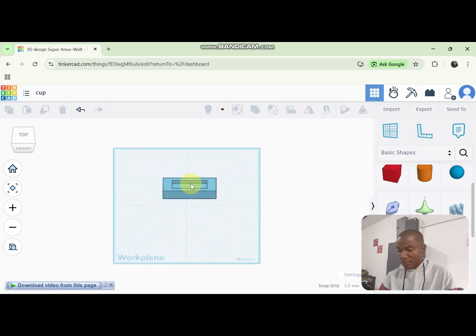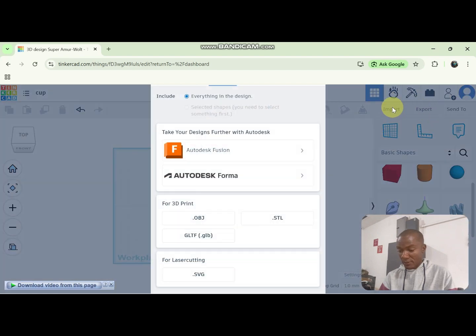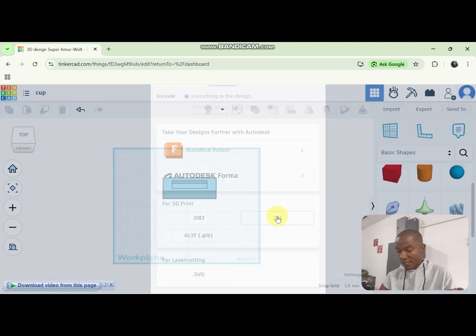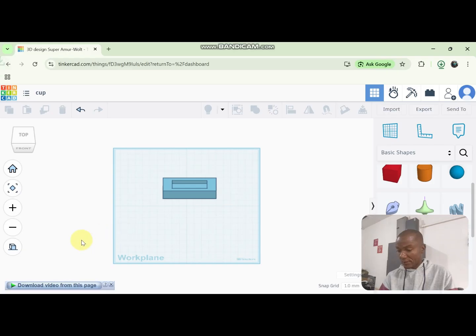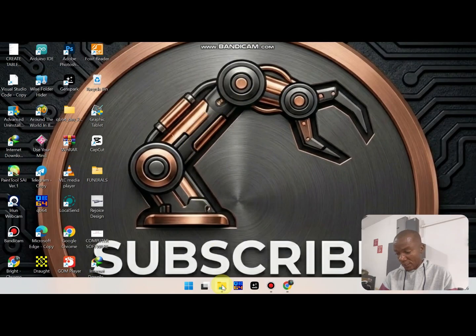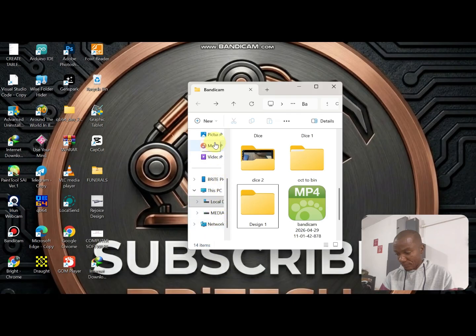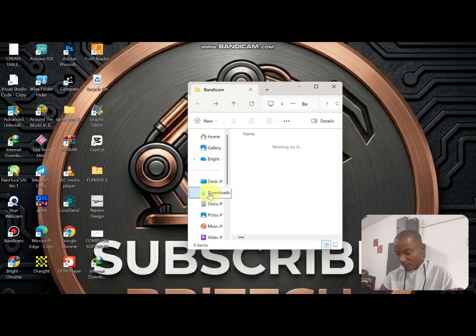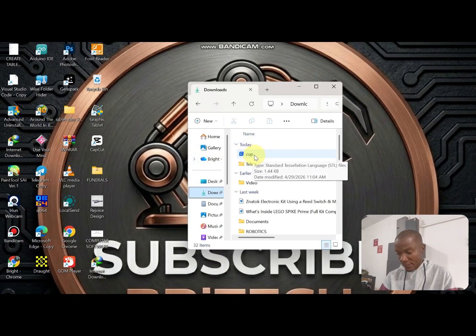And so with this I can export it. So I will click on export, then I will select .stl. Now it's downloading. So when I go to my download folder, the cap is here.